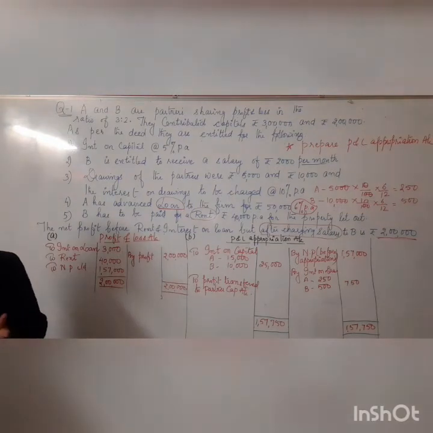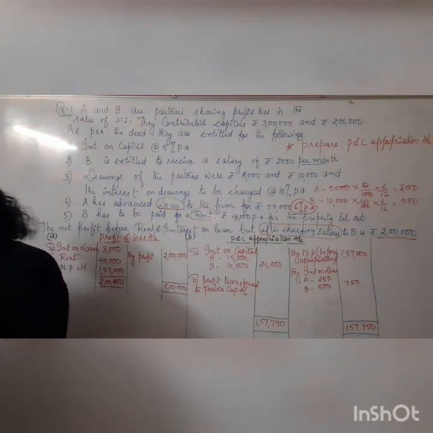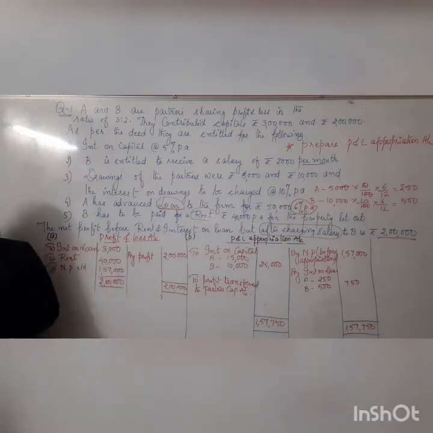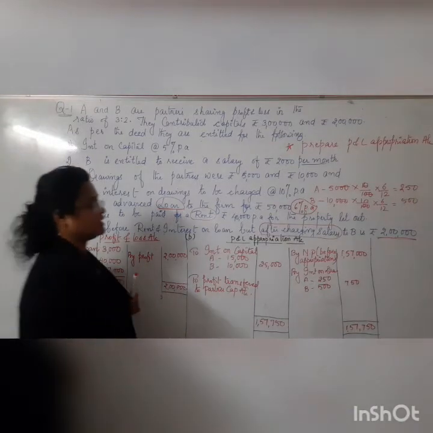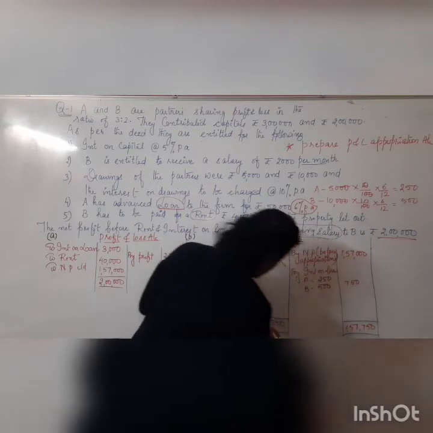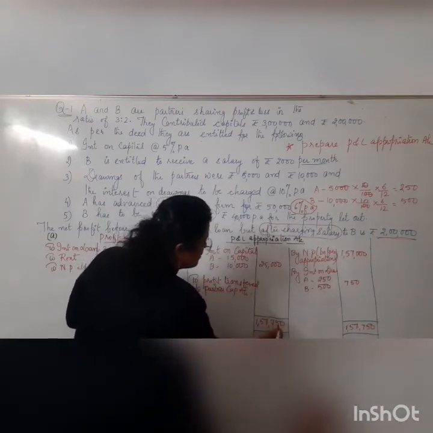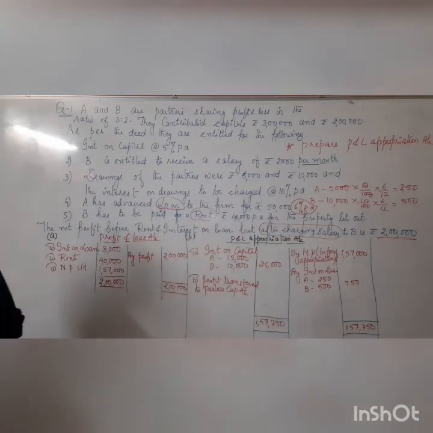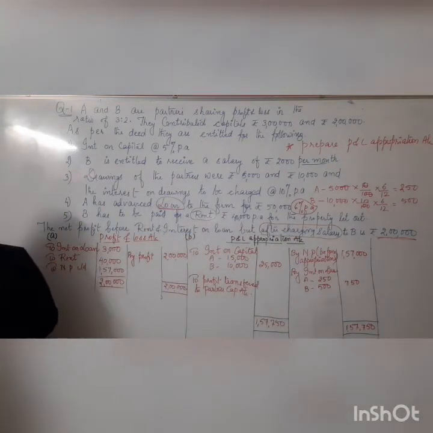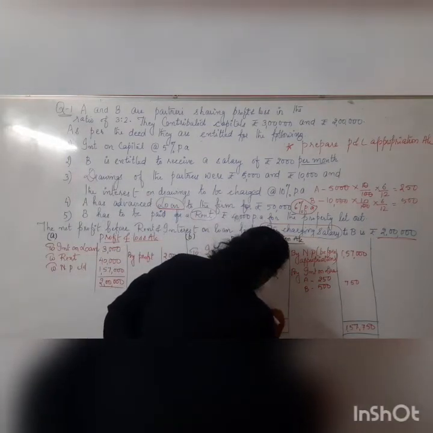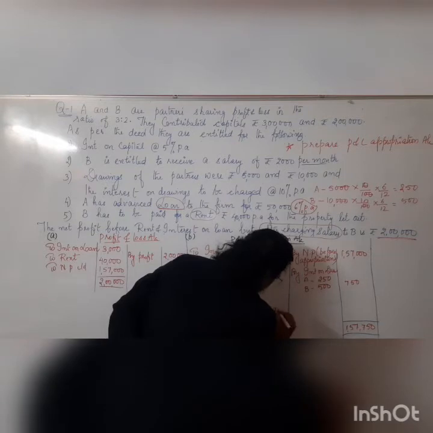Now let's find out how much profit we will have. Okay children, so therefore 1,57,750 minus 25,000, this is what we are supposed to do. 1,57,750 minus 25,000. So what value will we get after deducting it? If you calculate it, you will get the value of the profit as how much?